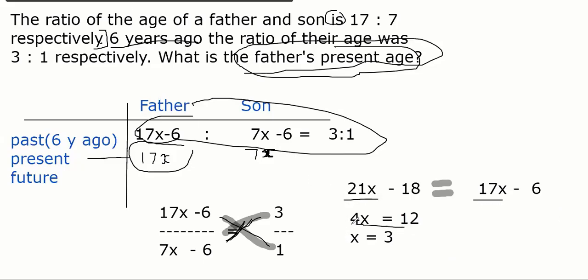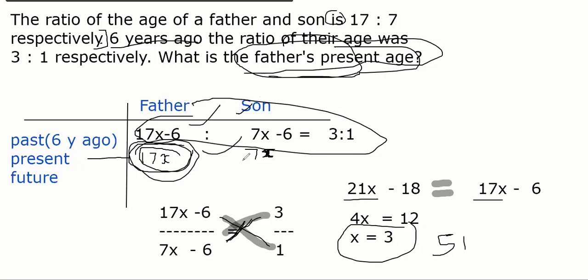Yes, sir. If you got x equal to 3, what does the question want? Father's present age. Age is how much here? 17x. So x is 3, 17x is 17 into 3, 51. So every question we are doing the same way, okay? Form an equation and get the value. So everybody got 51. That's simple.